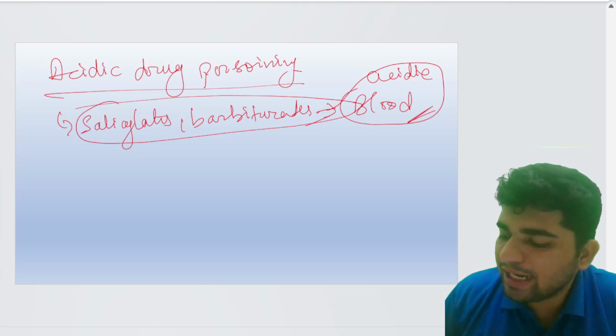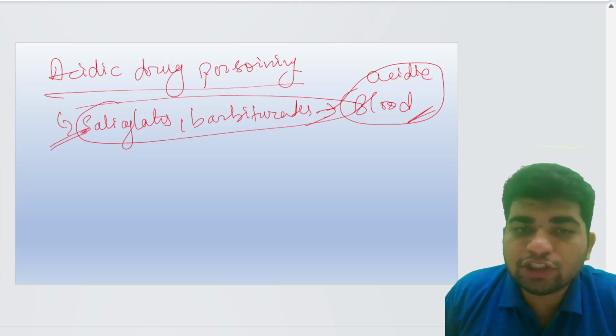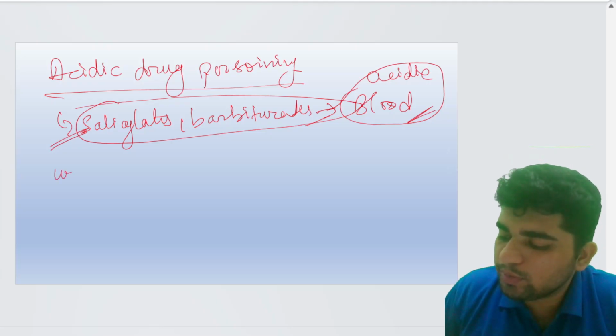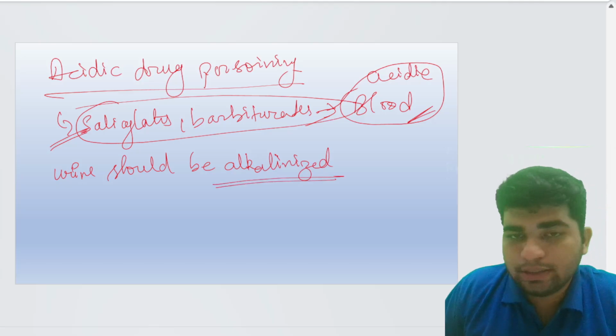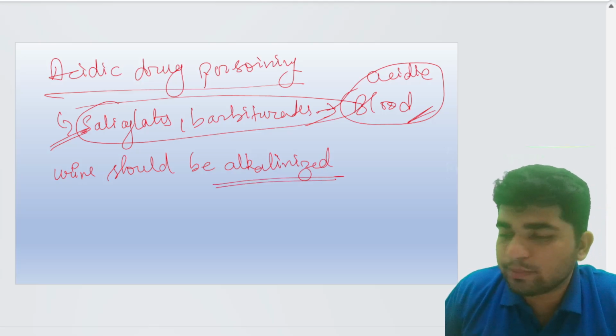So, to increase the excretion of these drugs, the urine should be alkalinized. By which chemical?